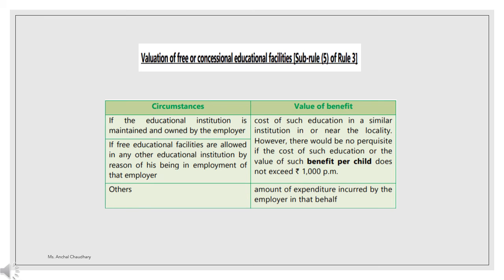However, there would be no perquisite if the cost of such education or the value of such benefit per child does not exceed 1000 per month. In any other case, the amount of expenditure incurred by the employer in that behalf will be your value of benefit.